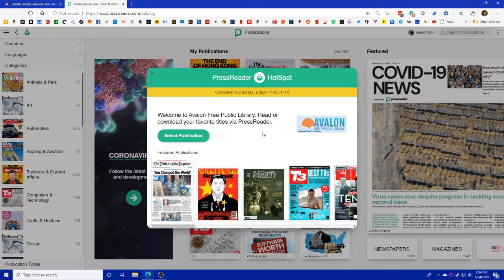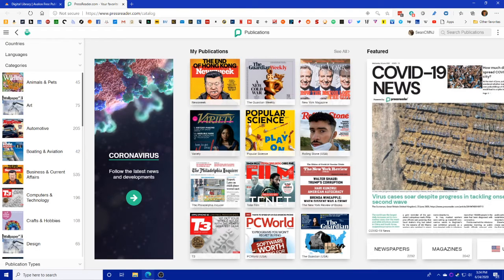And now you get this little welcome screen that shows that you logged in with the library. It shows you how much longer your access has left. And like I said, at the end of 30 days, you would have to enter your library card number again. I don't really want to click on any of that, so let's click this X here to get rid of that welcome screen. And right away, it's going to show you the publications that you're following, so it makes it easier for you to access them.